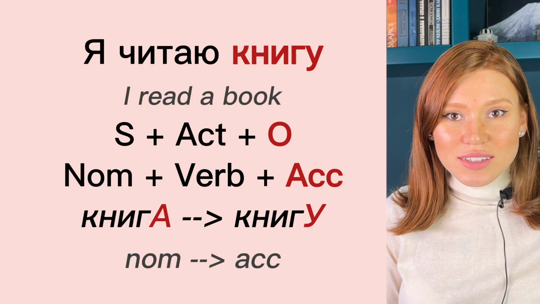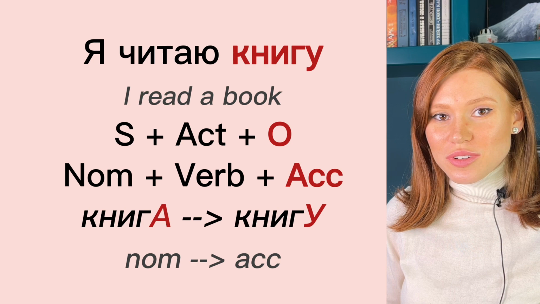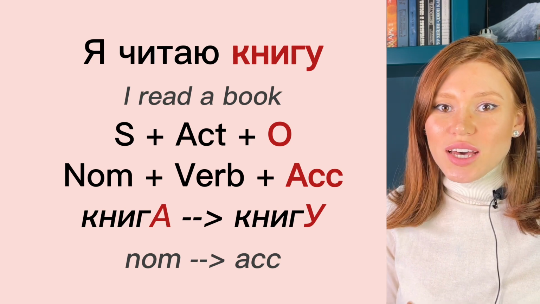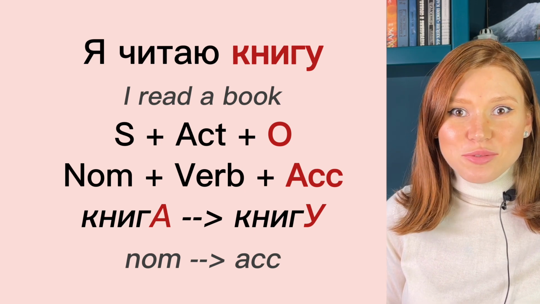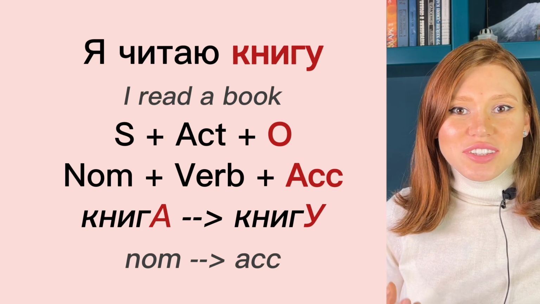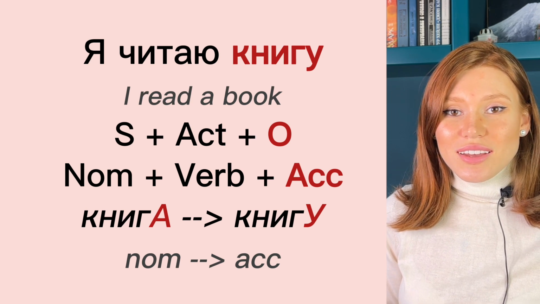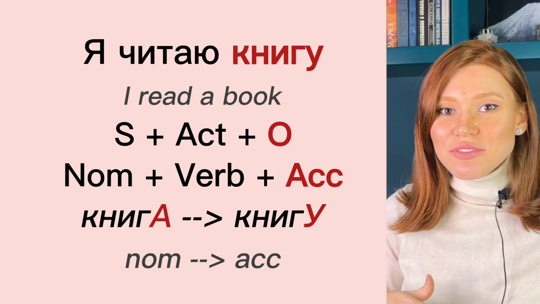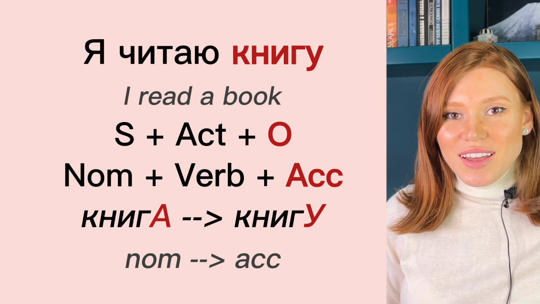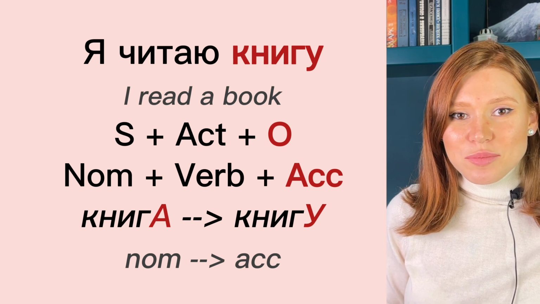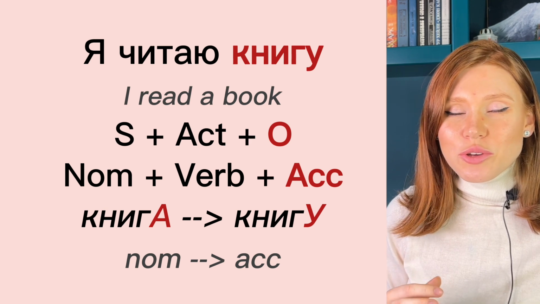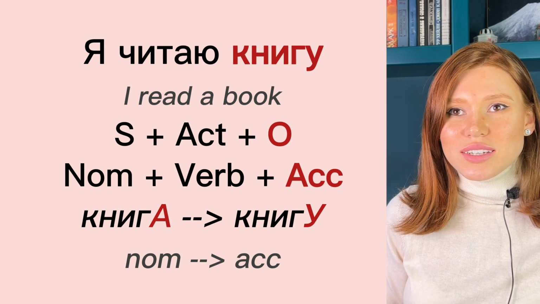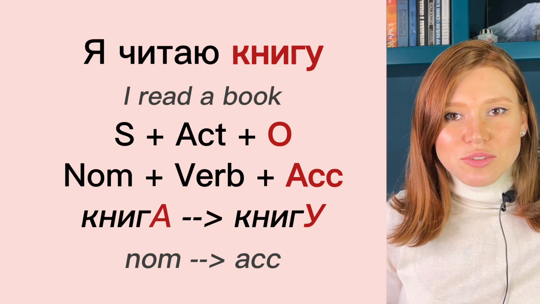quickly. Я читаю книгу. So я, it's subject of action. We use it in the nominative. Читаю, it's a verb, to read. I read a book. Я читаю книгу. And книгу, it's a form of accusative. Книга in the nominative, книгу in accusative. And it's quite simple because you can say that you just read. I am reading.